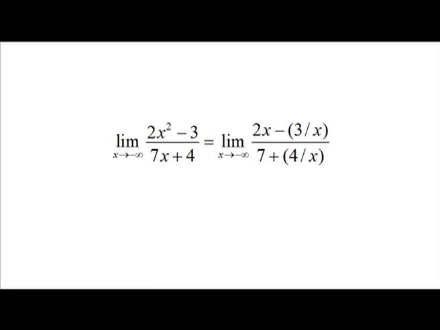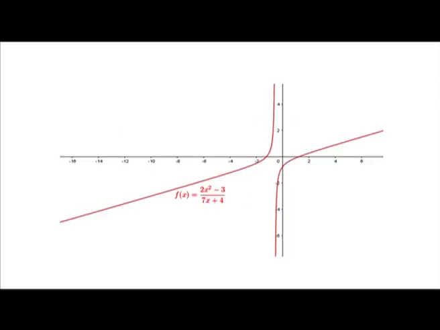So, the ratio (2x square minus 3) divided by (7x plus 4) approaches minus infinity. That is, the limit is equal to minus infinity. This can be visualized in the graph of the function f(x) equal to (2x square minus 3) divided by (7x plus 4).